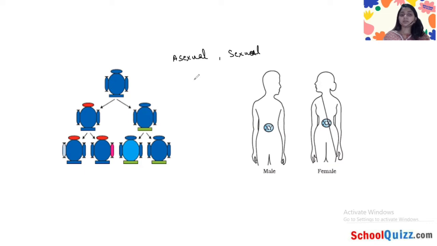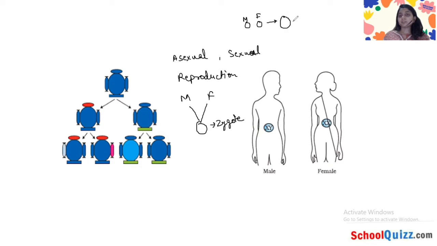So what is reproduction? In reproduction the fertilization process happens, and there are male and female egg cells, which are called gametes. They fuse to form a zygote. A zygote is a single cell. In the previous video when I was teaching you the reproduction part, the fertilization process, I told you that this is the male egg cell and this is the female egg cell. So they combine and form one cell which is called the zygote.